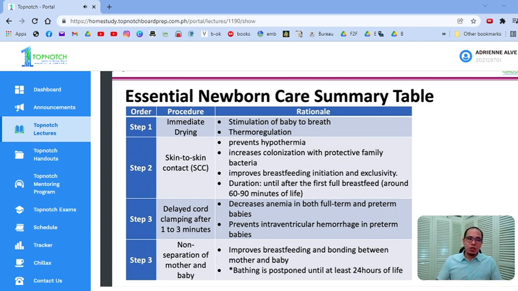And for preterms, meron pa siyang additional benefit. It decreases the incidence of your intraventricular hemorrhage or your brain hemorrhage. Okay? And lastly would be non-separation of mother and baby to promote breastfeeding. Okay? So those are the 4 steps. Okay? Please correct this. This should be step 4. Okay? That's the 4 steps of your EINC.